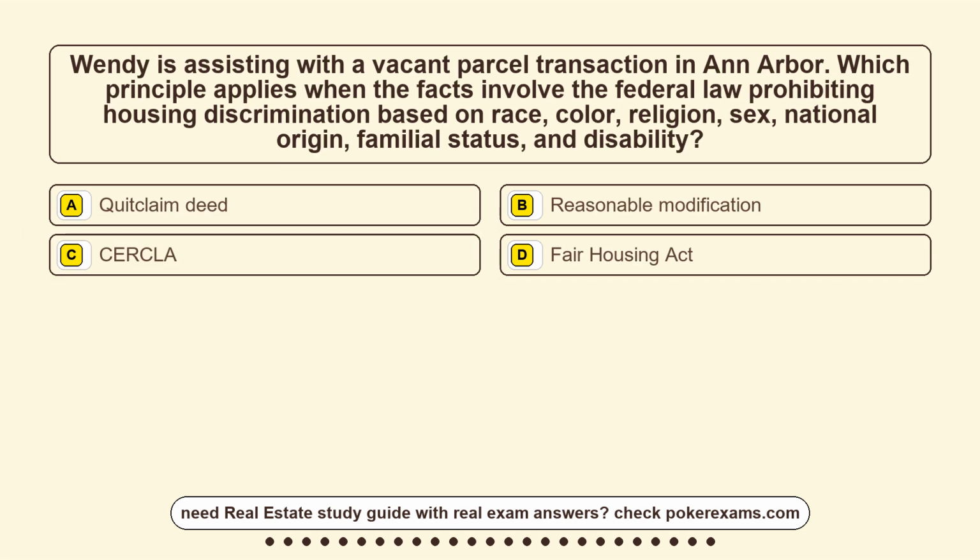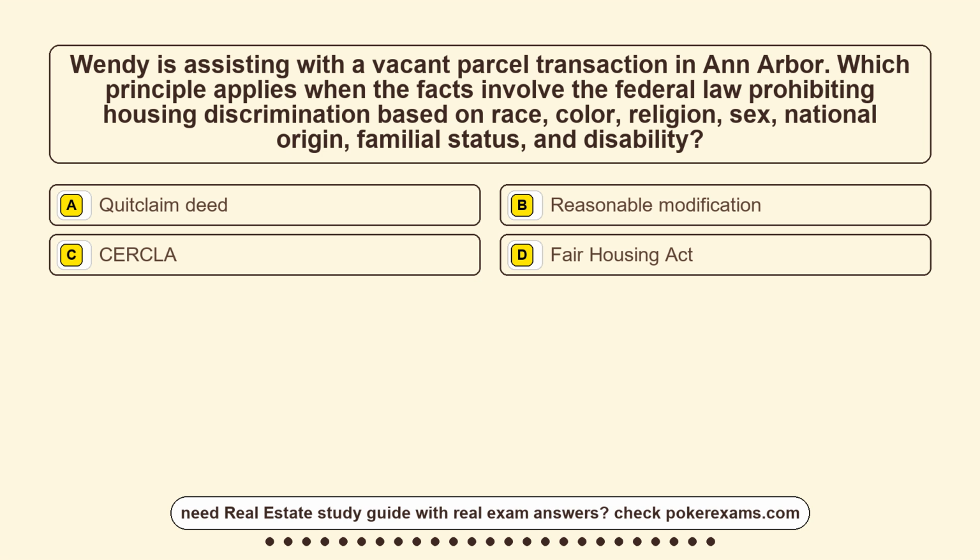Question 10. Wendy is assisting with a vacant parcel transaction in Ann Arbor. Which principle applies when the facts involve the federal law prohibiting housing discrimination based on race, color, religion, sex, national origin, familial status, and disability?